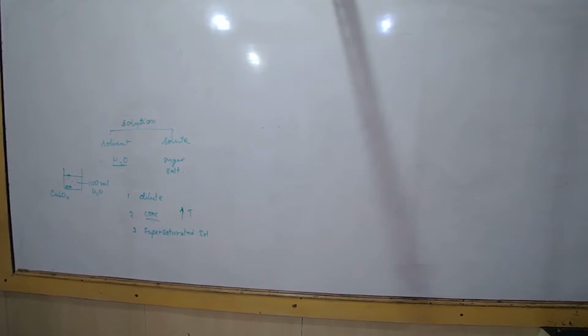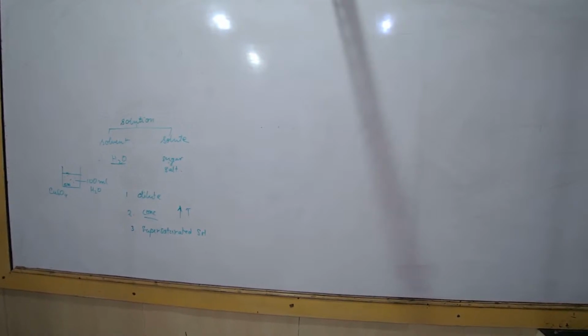Okay. What is solubility? We say a salt is soluble. What is the solubility? The next definition.